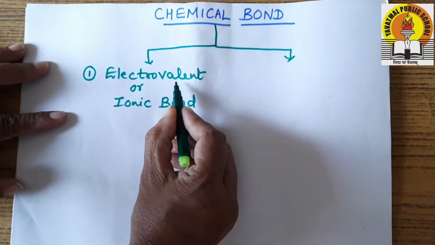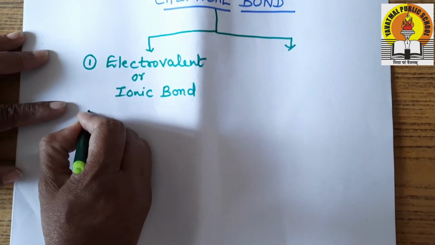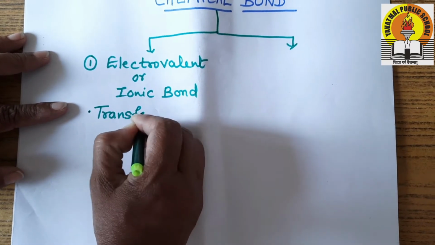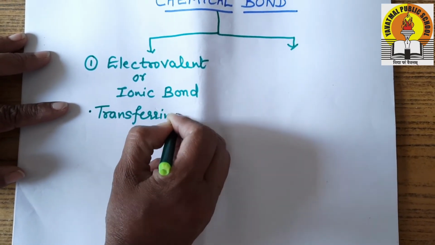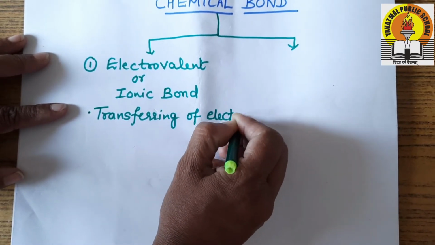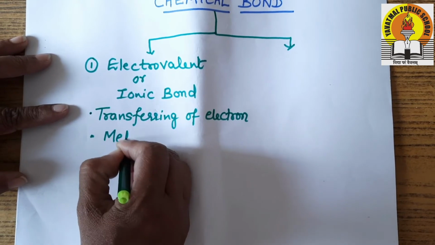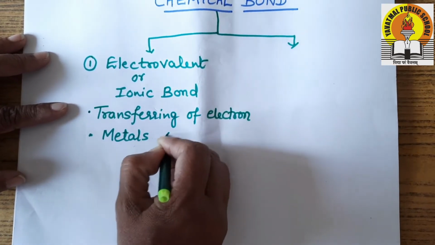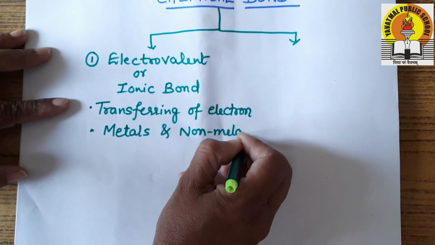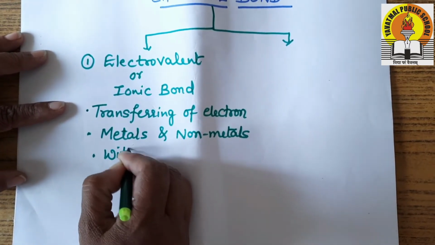When I talk about electrovalent or ionic bond, it is a bond formed by transferring of electrons between metals and non-metals, formed with the help of ions.